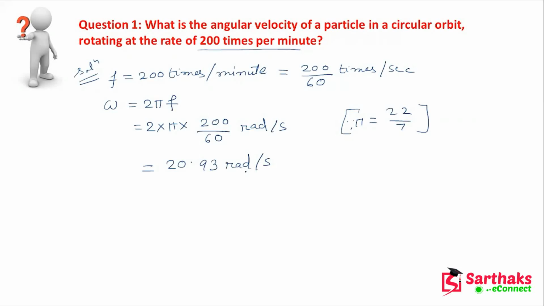Okay. So the frequency, or the rotating rate, has been given to us, and they have asked to find out the angular velocity of the particle. That means they have asked to find out the omega. I have always told you, whenever a question is given to you, first you have to check what the given data is, then check what parameter you have to find out. Okay. So it will be easy for you.